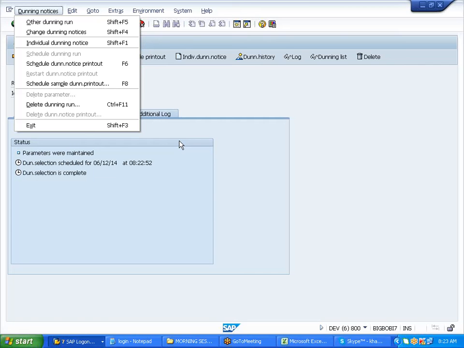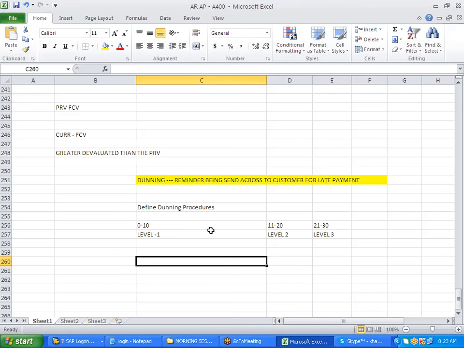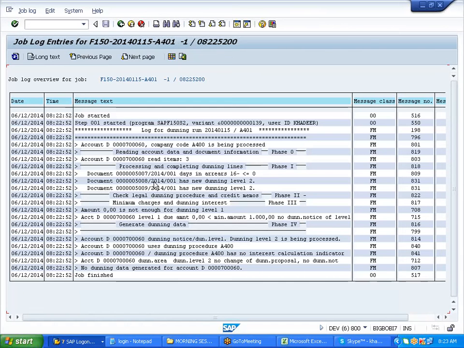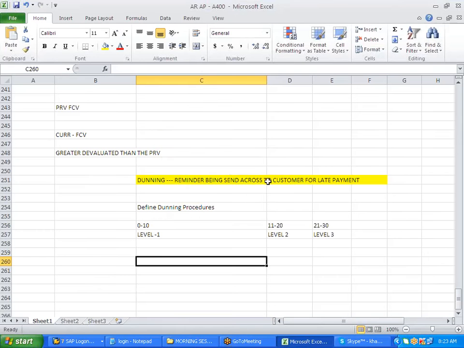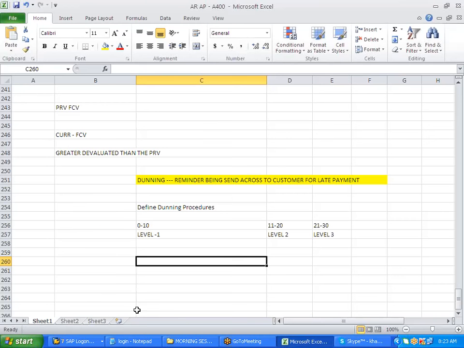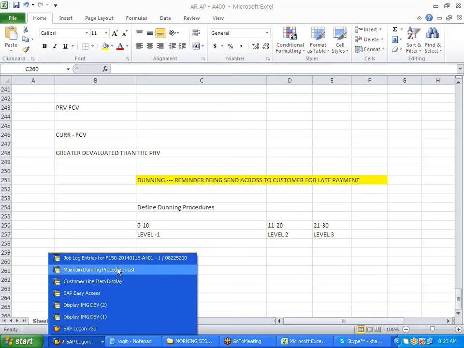The range I'm saying, that range will change automatically, right? Correct. Level 0 to 10, then 15 to 20 it is picking level 2, right? This is level 2 now, right? Correct.